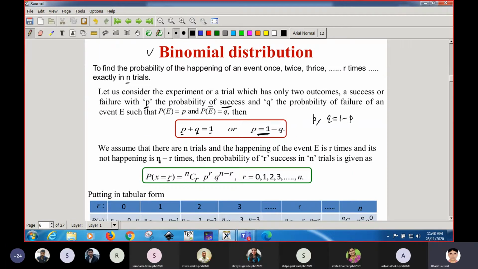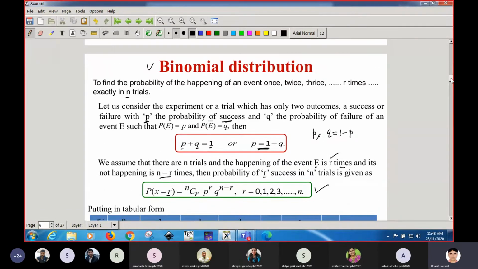Suppose we have n trials and an event E happens r times and does not happen n minus r times. It is in our favor r times and against us n minus r times. Then the probability for r successes is given by this formula. This is the formula for the binomial distribution.